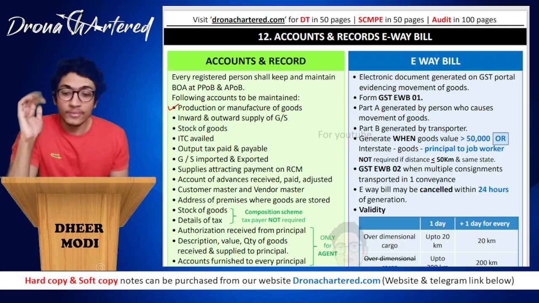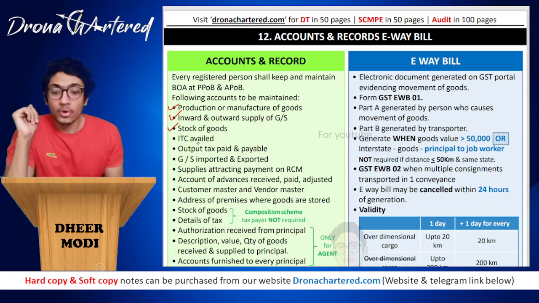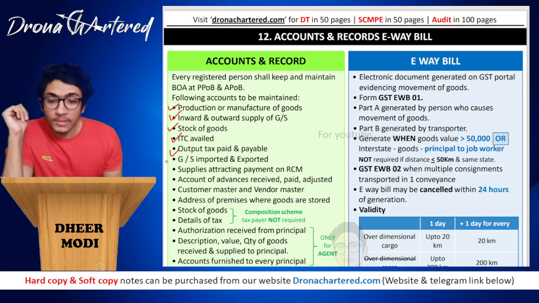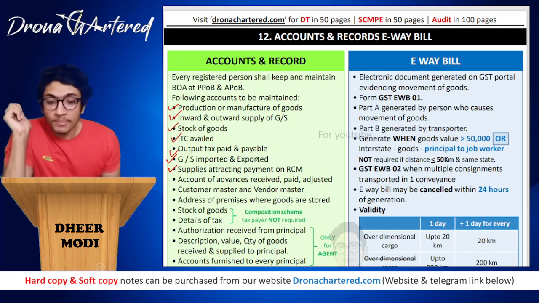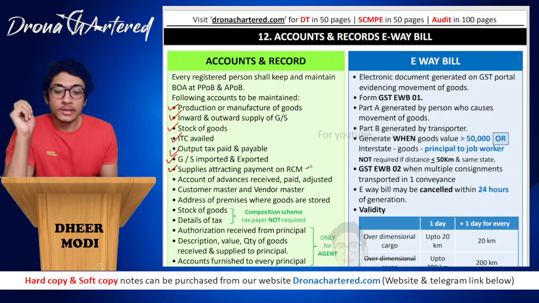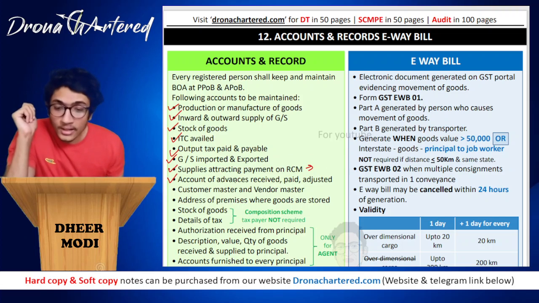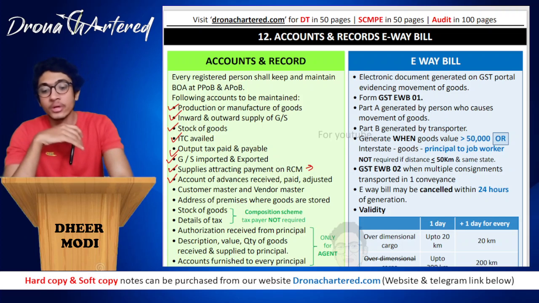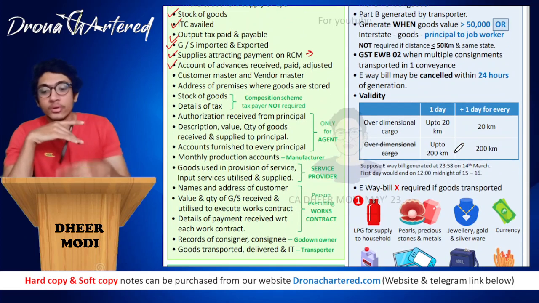Production or manufacture of goods, inward and outward supply of goods and services, stock of goods, what ITC you have availed, output tax paid and payable, goods or services imported and exported, supplies attracting payment on RCM. RCM is your reverse charge mechanism. Next is account of advances received, paid and adjusted. That is whatever amount you have received, because that will affect your time of supply. Therefore, these are important.